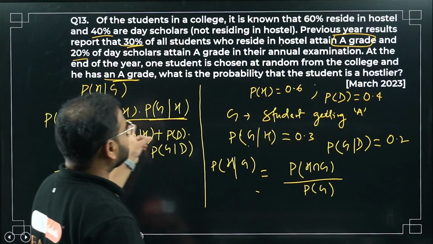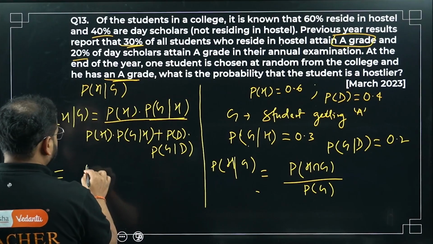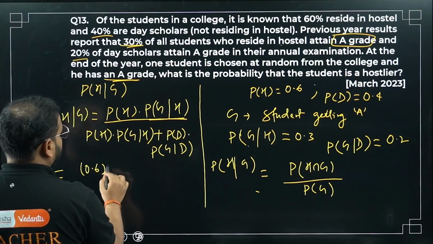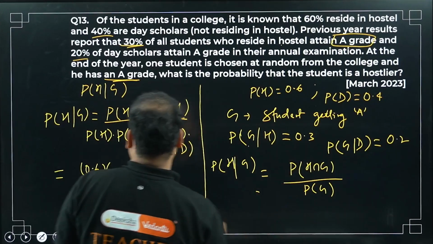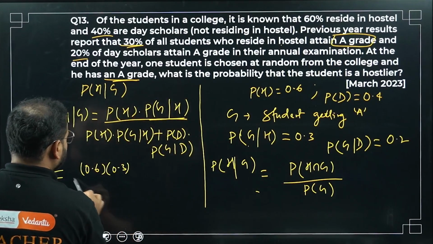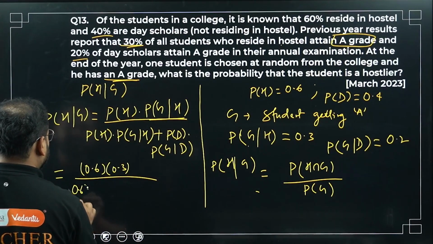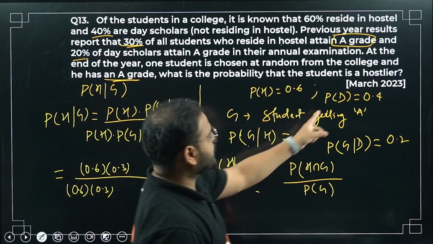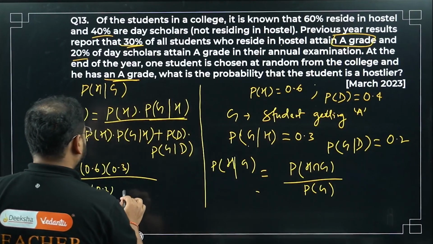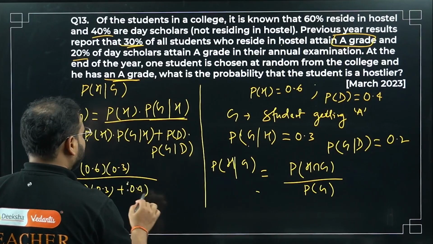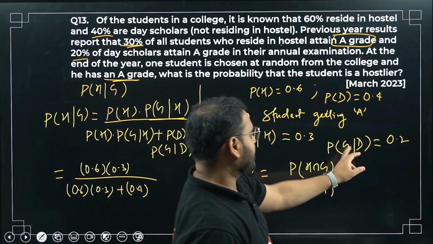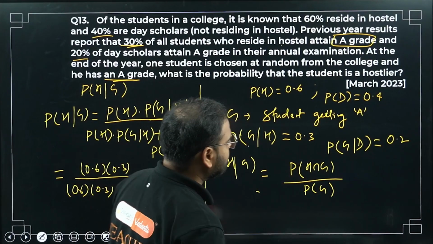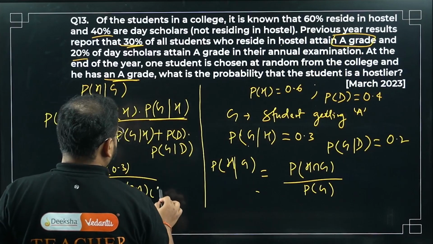P(H) is 0.6. P(G|H), how much is that? 0.3. So 0.6 times 0.3. Next, the probability of the student being a day scholar, 0.4. And for a day scholar to get grade A, it is 0.2.